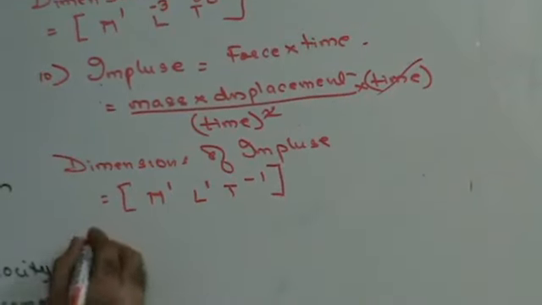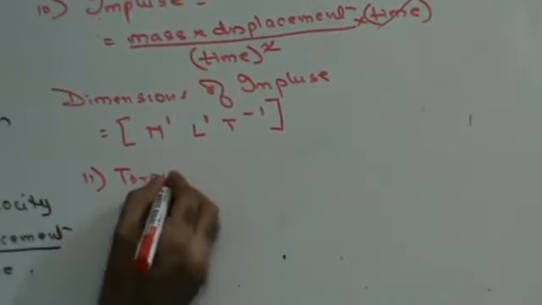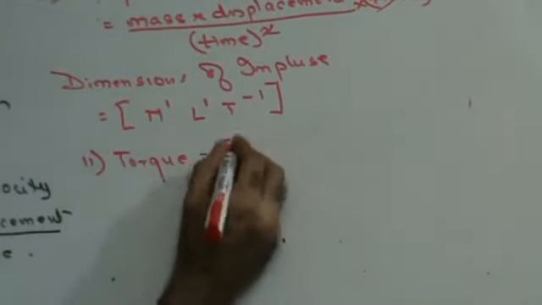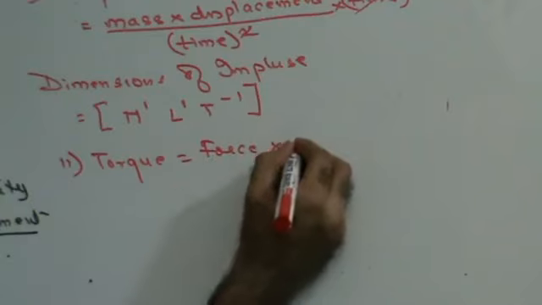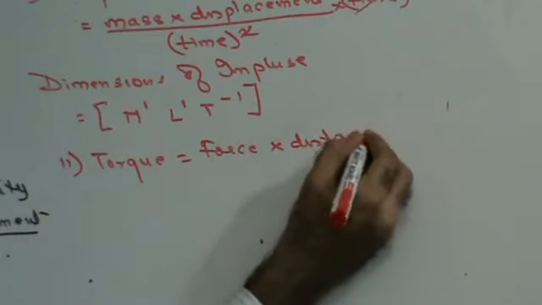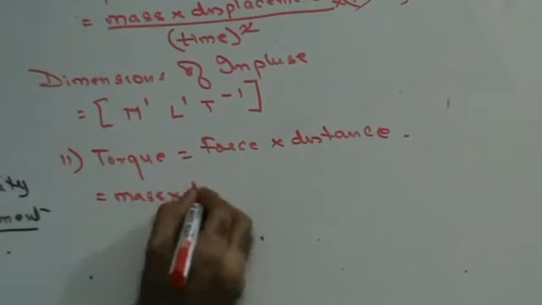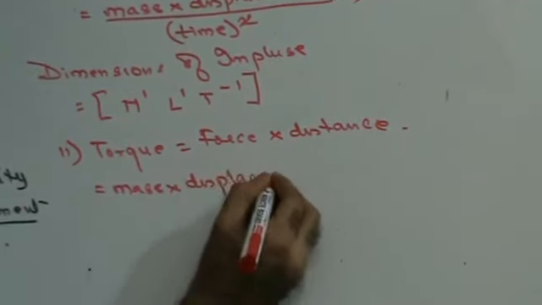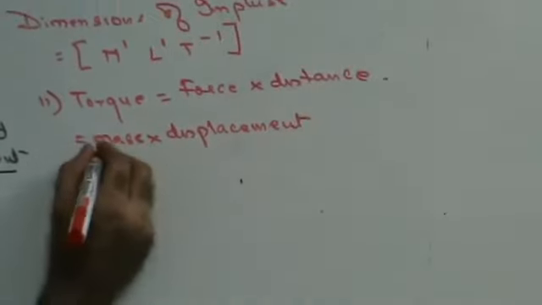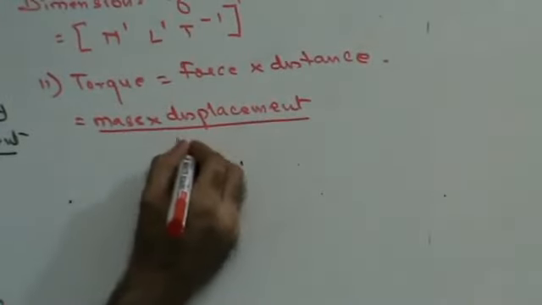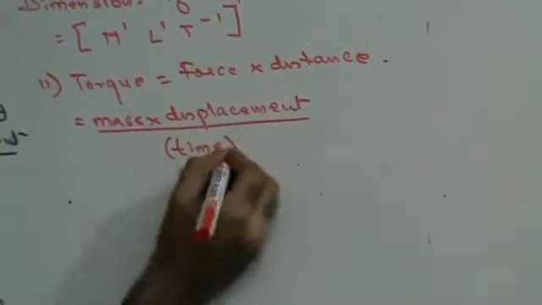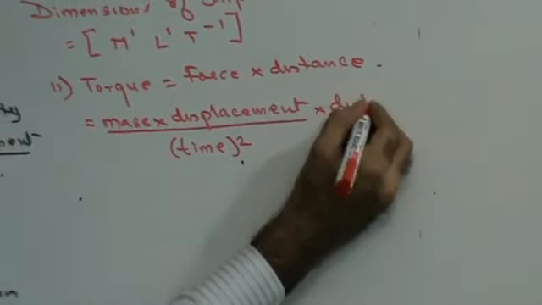Next, torque. Torque is nothing but force into distance. Force is nothing but mass into displacement upon time square into distance.